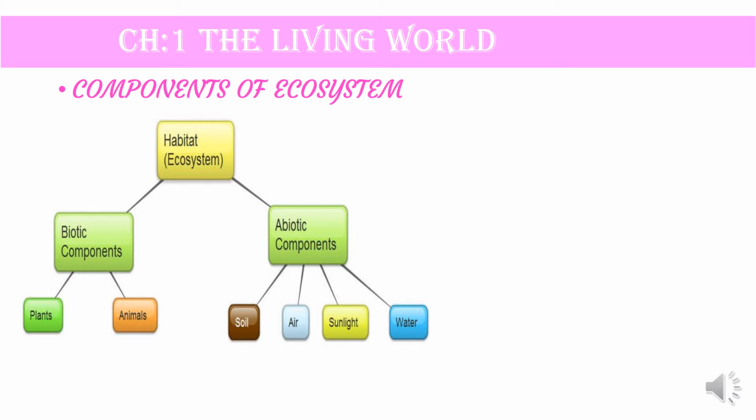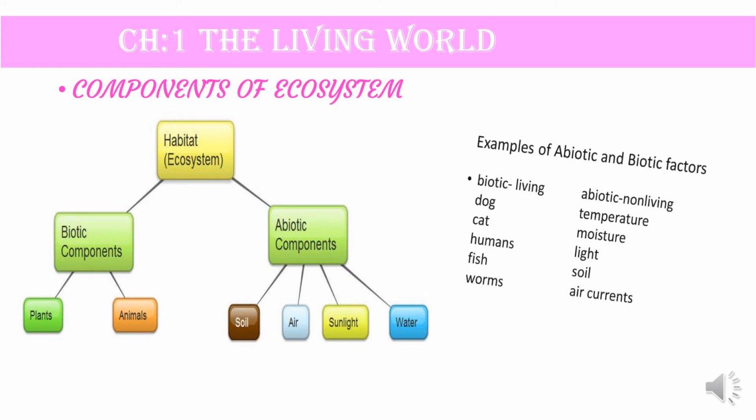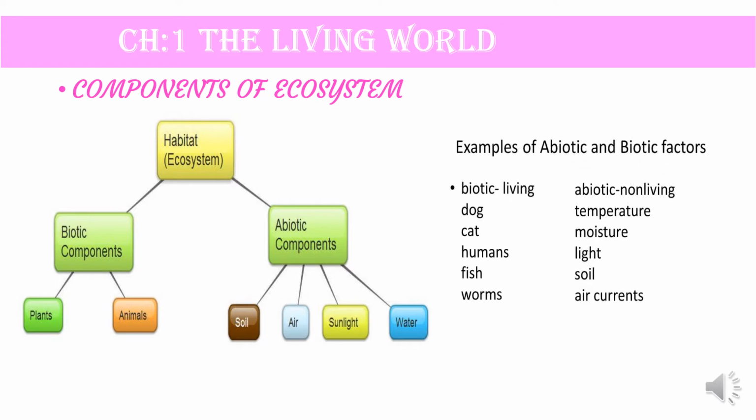The biotic components are considered to be the living components. Abiotic components are the non-living components. The biotic components are made up of the plants and animals, whereas the abiotic components are made up of the soil, air, sunlight and water. The abiotic components are referred to as non-living. Let us look into some of the examples of these abiotic and biotic components.